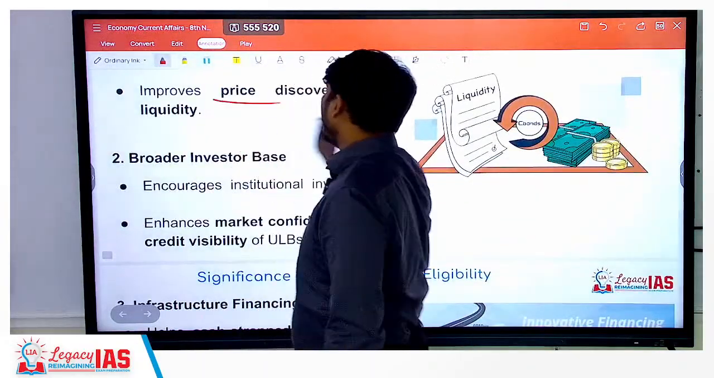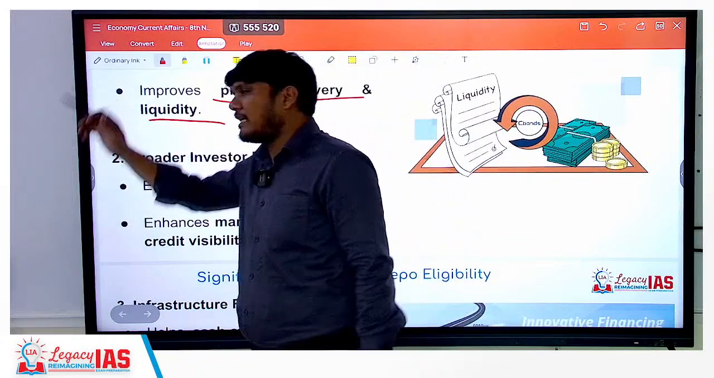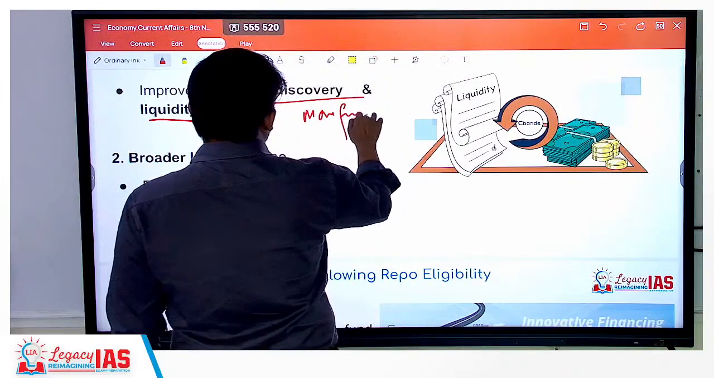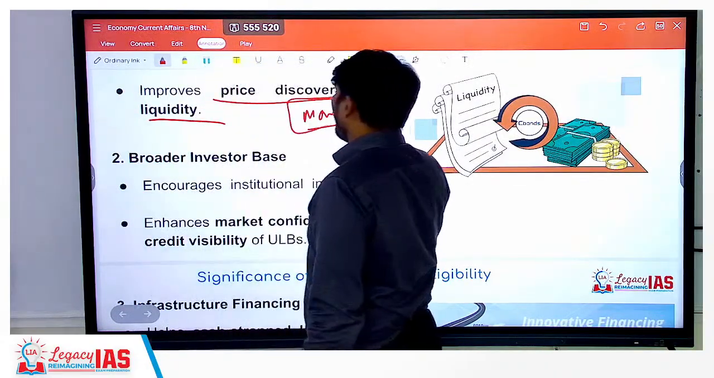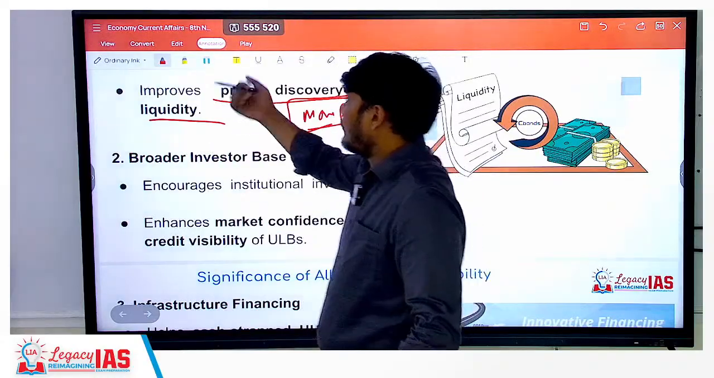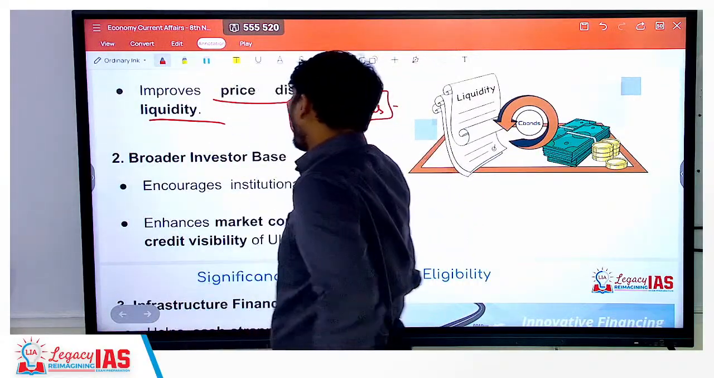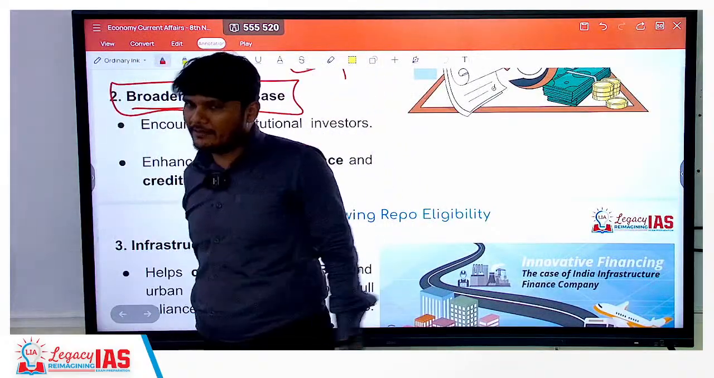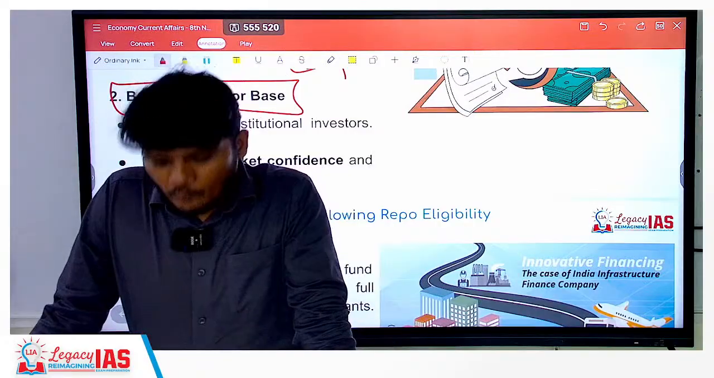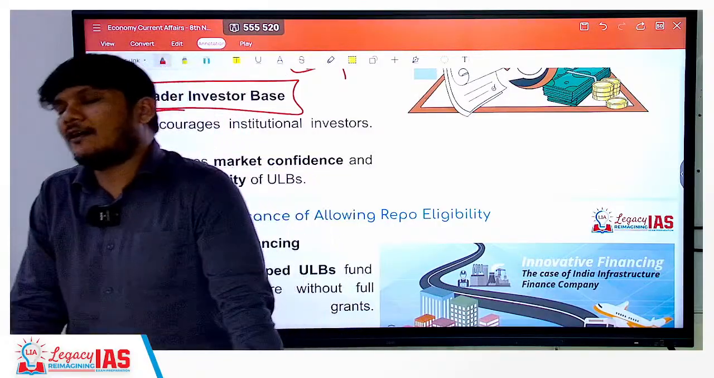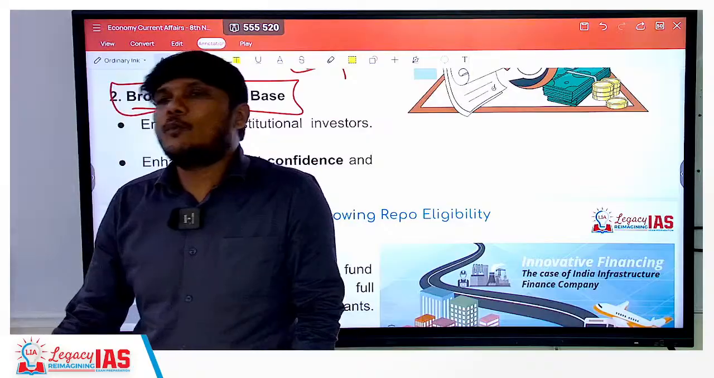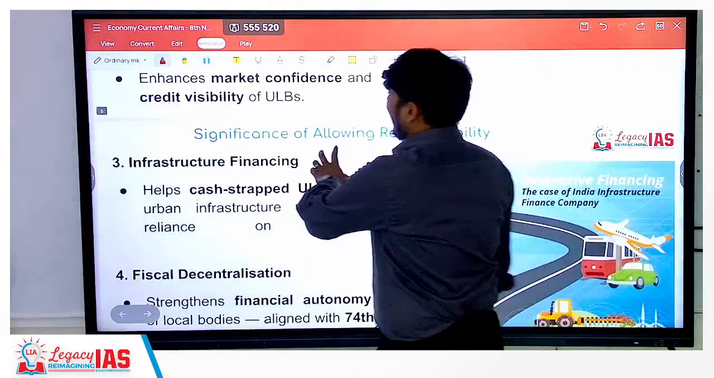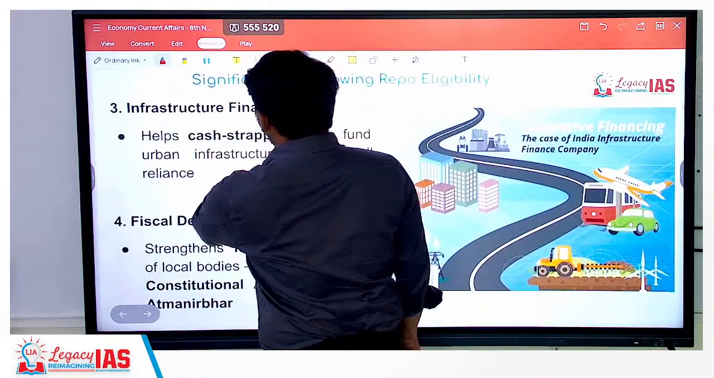And of course it will increase the price discoverability and liquidity, because now more funds can be taken from more sources, and more sources are now going to accept the municipal bonds as well, which will increase the investor base. Why? Because the municipal bonds, again, these are government bonds. Of course it is a local government, still here you will have a considerable amount of safety or security. It's not a private institution that we are talking about.